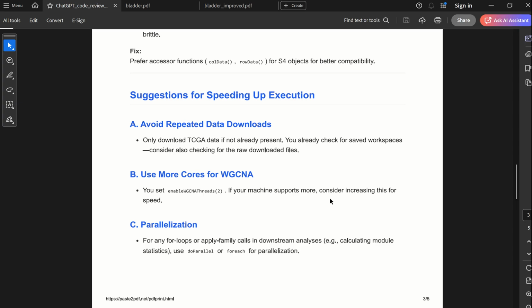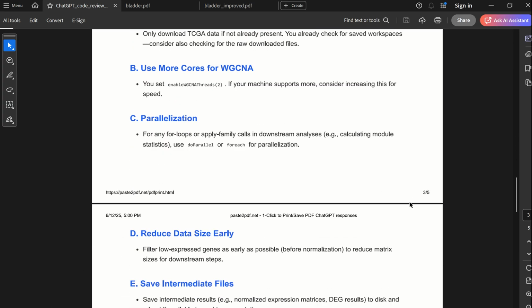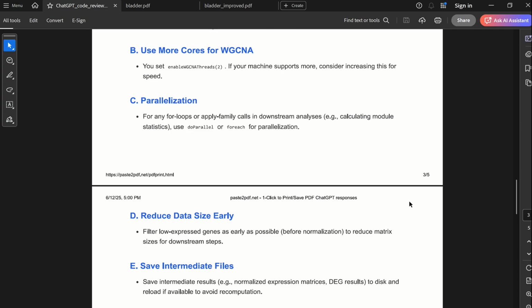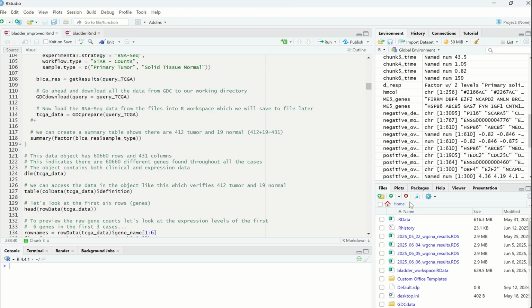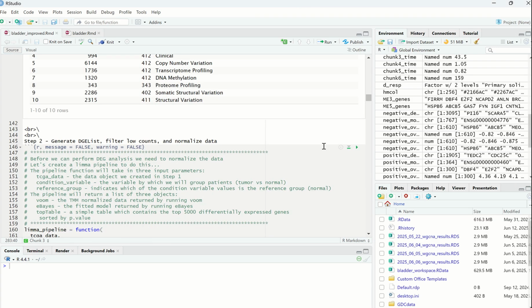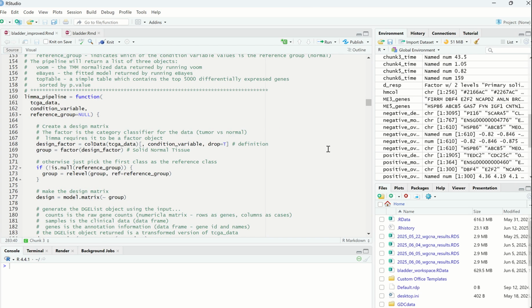So this is not something I changed beyond just leaving it at two. Parallelization, it recommended an ability to run parallel code if I was making lots of repeated calls, like inside a for loop, but I'm not doing that. I'm only making a few small calls, individual calls to other functions, such as this Lima pipeline, that just happens to take a long time to come back.